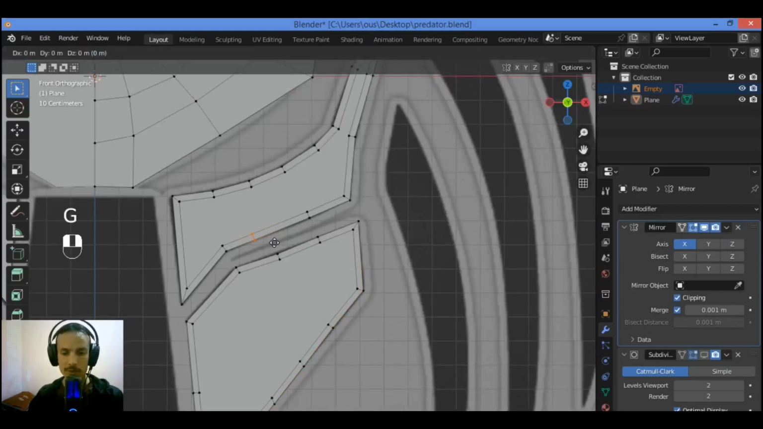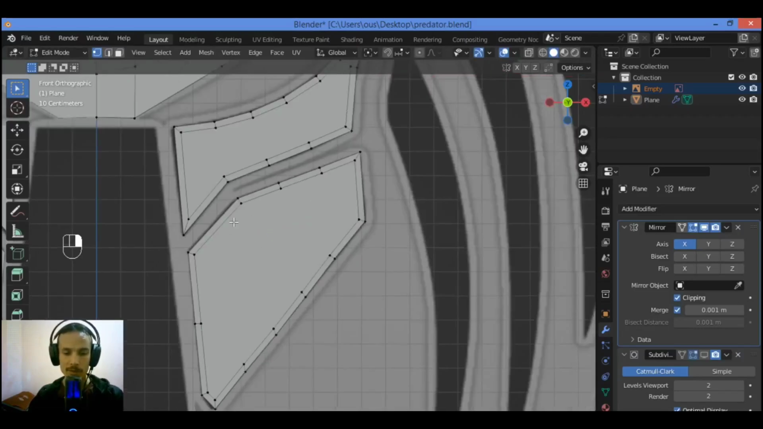Select these 2 vertices. G twice. Move it at center like this. Let's add more vertices. Ctrl R to add those vertices over here. Here we have 6 vertices, 2, 4, 6, and here just 4. Let's add much more vertices over here. Ctrl R, add 2 over here. Ctrl R, add 2 over here.